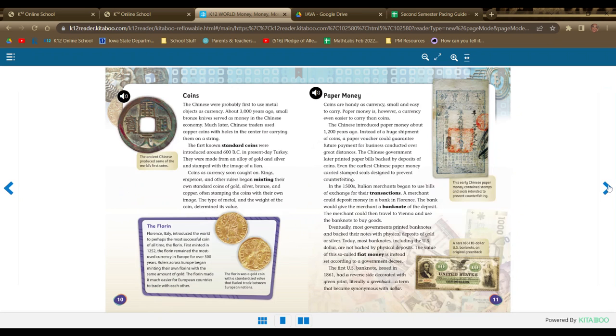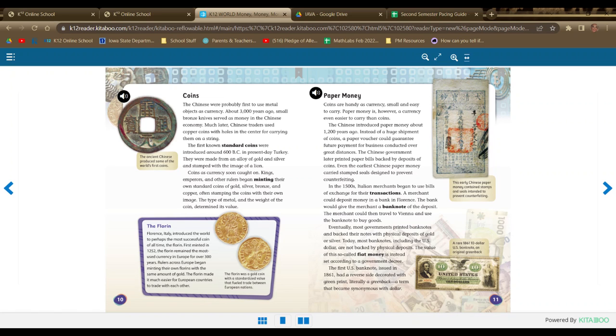Coins. The Chinese were probably first to use metal objects as currency. About 3,000 years ago, small bronze knives served as money in the Chinese economy. Much later, Chinese traders used copper coins with holes in the center for carrying them on a string. The first known standard coins were introduced around 600 BC in present-day Turkey. They were made from an alloy of gold and silver and stamped with the image of a lion.